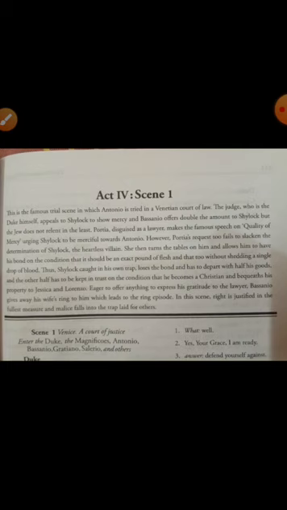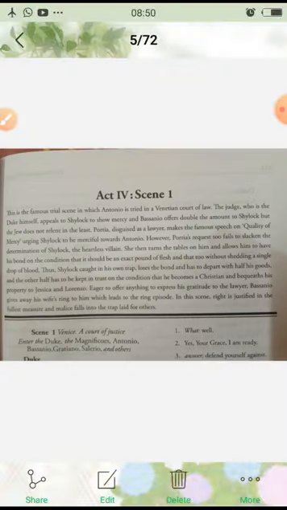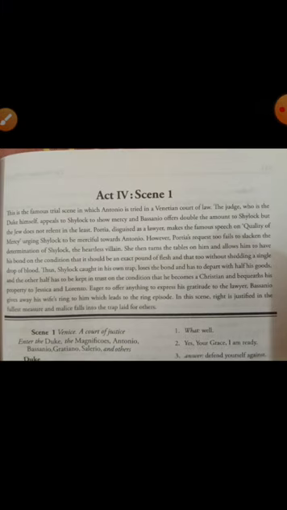Then Portia, disguised as a lawyer, makes the famous speech on quality of mercy. Then we will see that Portia comes into the scene, disguising herself as a lawyer. Disguised means she changed her appearance, that is, she changed her appearance as a lawyer. She makes a famous speech on quality of mercy.